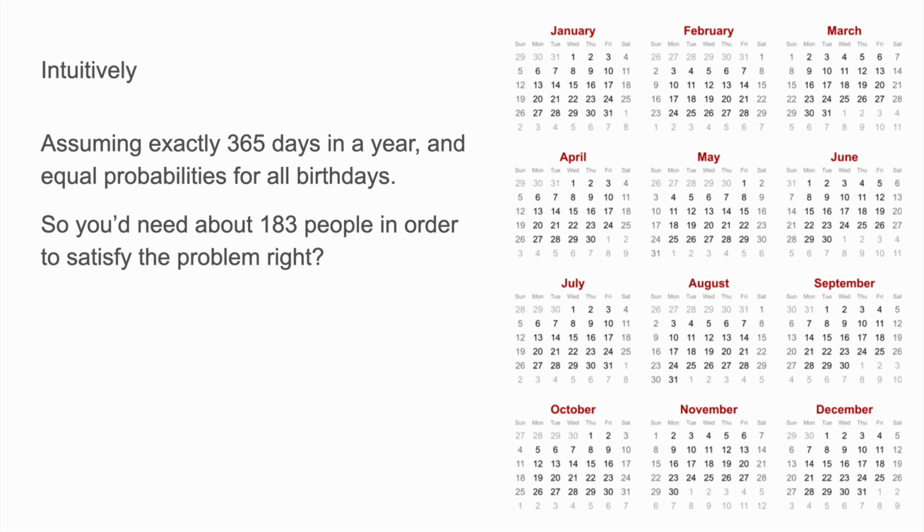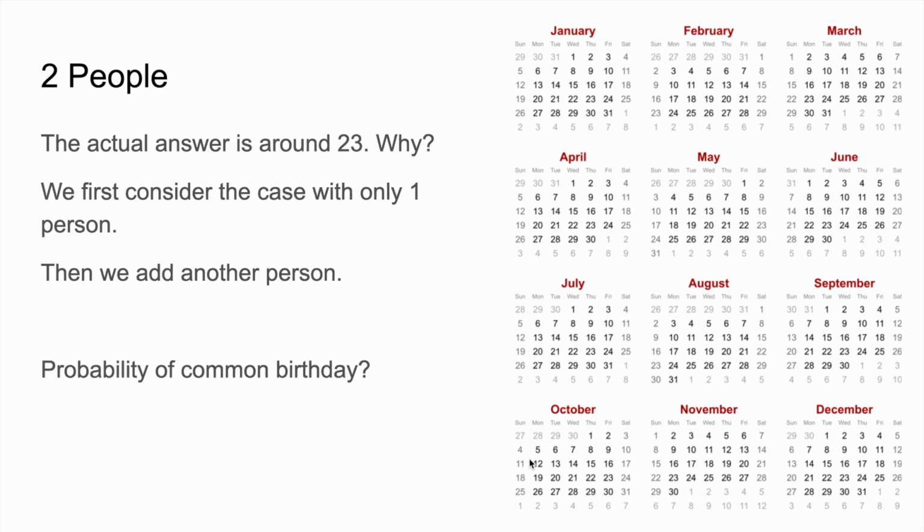So intuitively, one might think, right, okay, so they are assuming 365 days in a year and that everyone has got an equal chance of being born on any random day of the year. You'd think, right, so you need around half of those slots to be filled to get two people with the same birthday, right? But actually, it's a little bit more intricate than this, and we are going to see why straight away. So let's consider the case with two people.